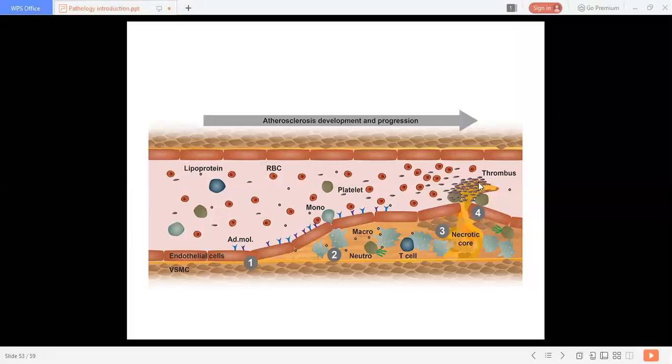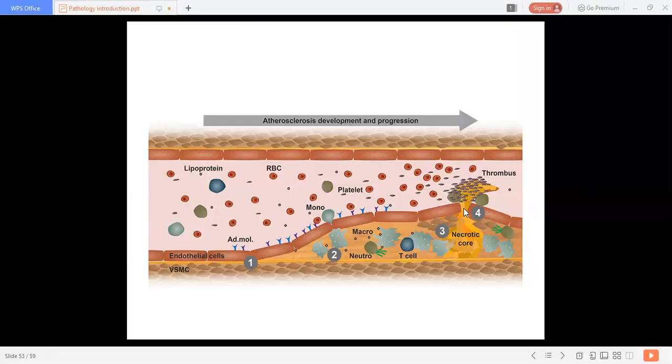While repairing, there is aggregation of all these cells, platelets, fibroblasts, WBCs, RBCs, gathering for the repair purpose, and there is formation of a clot, a plaque here. That plaque we call a thrombus. It happens whenever there is injury to the endothelium.